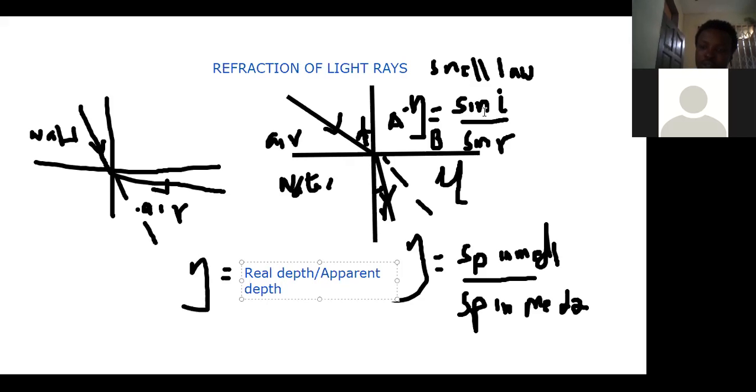Now, when the question is in speeds, relate them in terms of their speed, then you can say that speed of the light in medium 1 all over speed of light in medium 2. Now, when it is in depth or distance, then we can say that real depth all over apparent depth. Real depth is actually the depth.